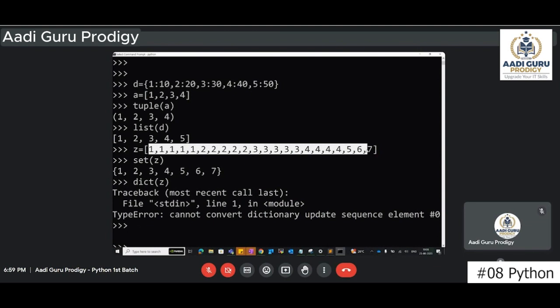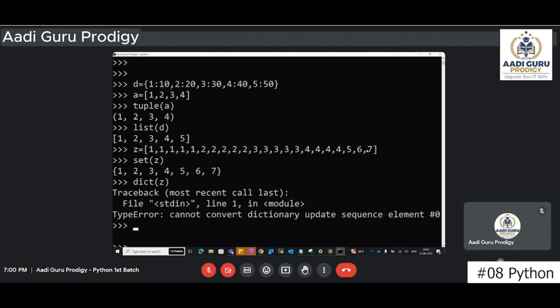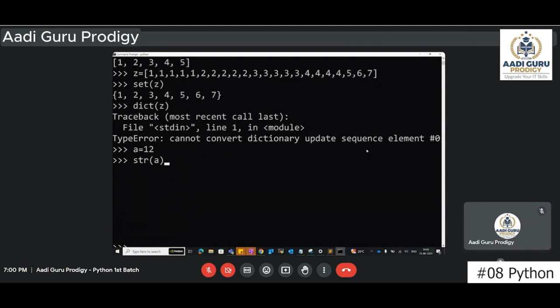Clear? That's it. Anybody else has any questions? Okay. So now I have A equals 1, 2. If I do str of A, then what will happen? It's formed like a string.